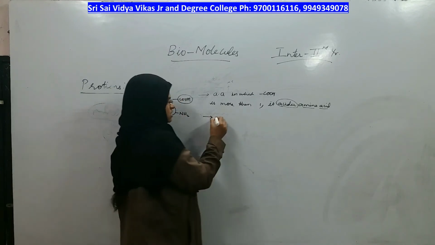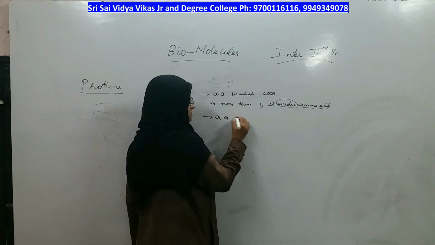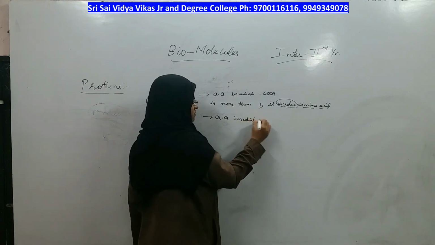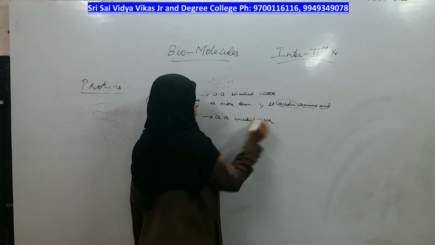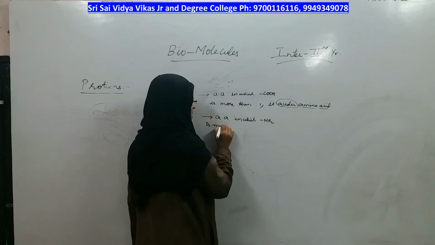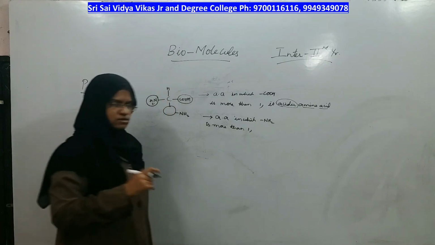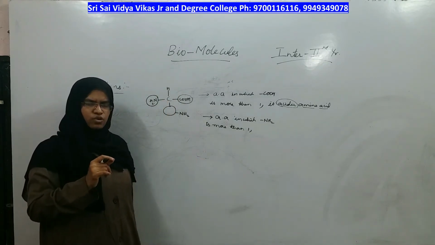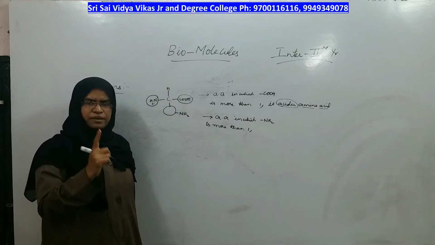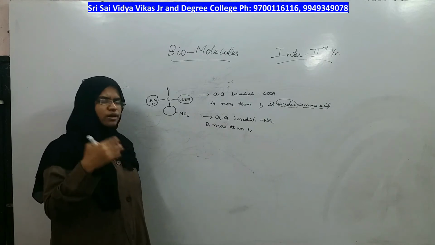Such amino acids in which the amino group is more than 1. So what will be the nature of the amino acid in general now? Acidic group is only 1, basic group is 2 or even more.